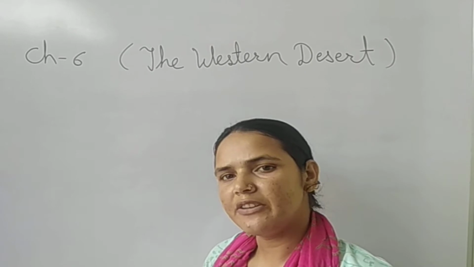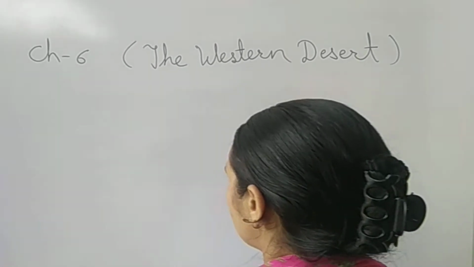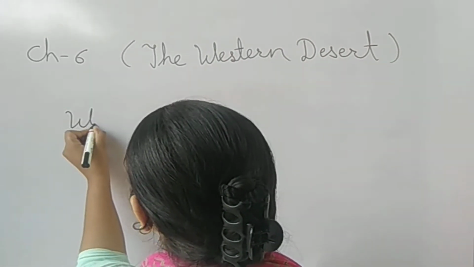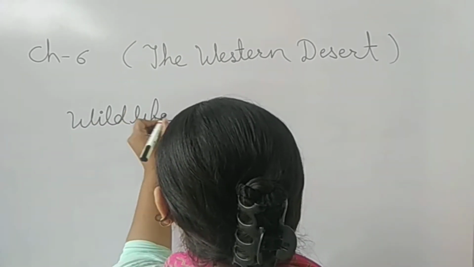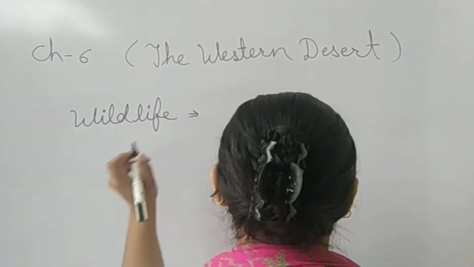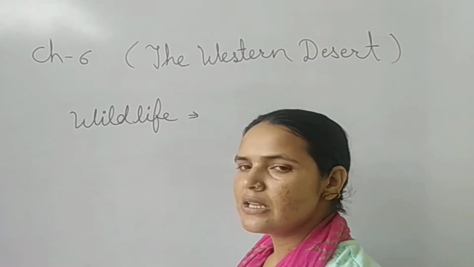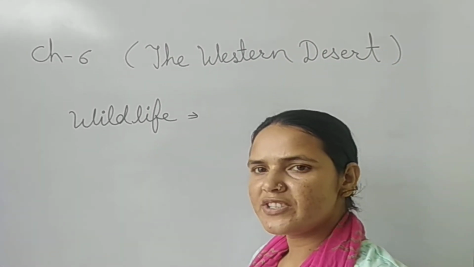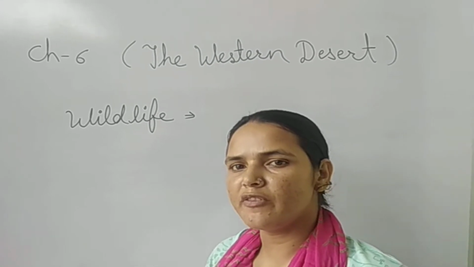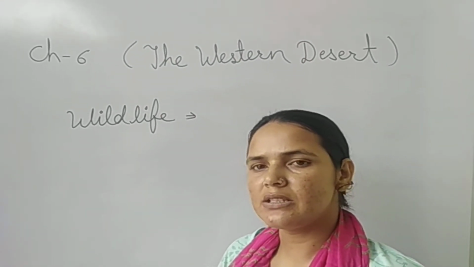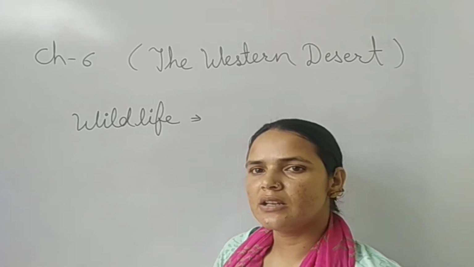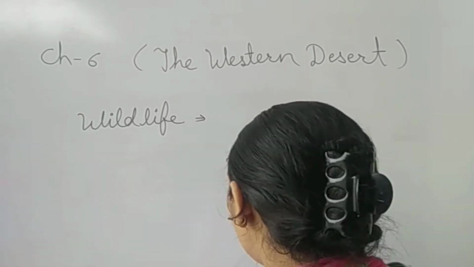After that, the wildlife: what type of wildlife is found in the desert? The Thar Desert is home to several different species of reptiles. There are a lot of species of reptiles found in the desert. So what type of animals are found here?